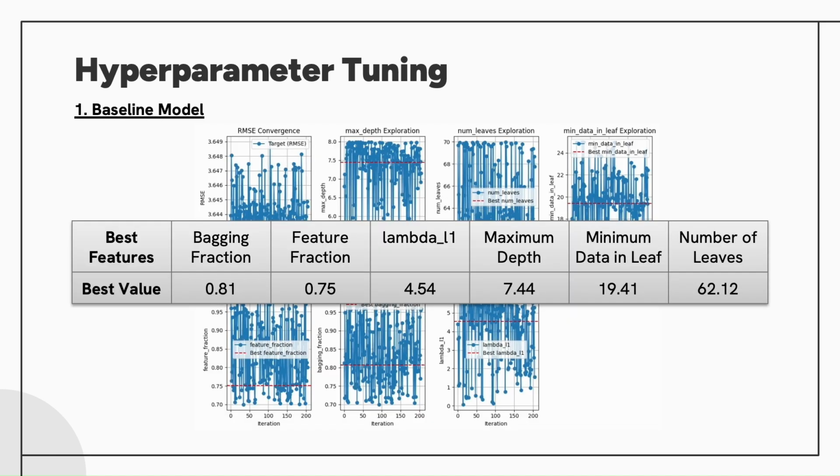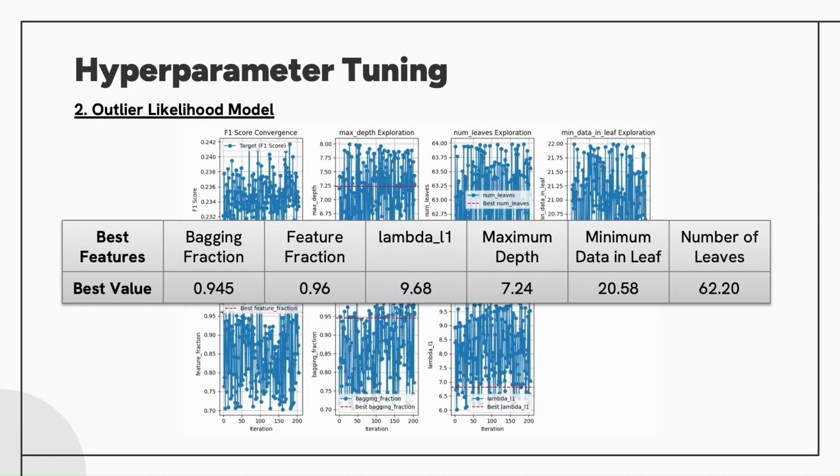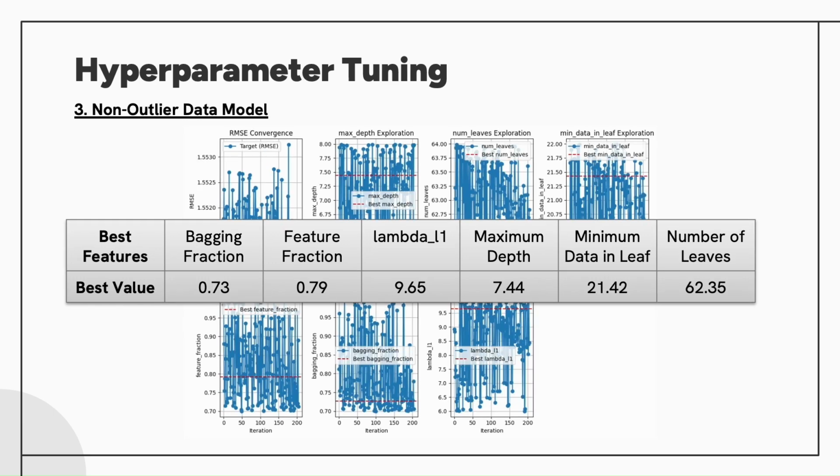Next, let's take a look at the results. These are the hyperparameters for the baseline model, followed by the outlier likelihood model, and finally the non-outlier data model. As you can see, the hyperparameters across the models did not vary significantly. This is likely because all three models shared similar input features and benefited from the same feature engineering pipeline.